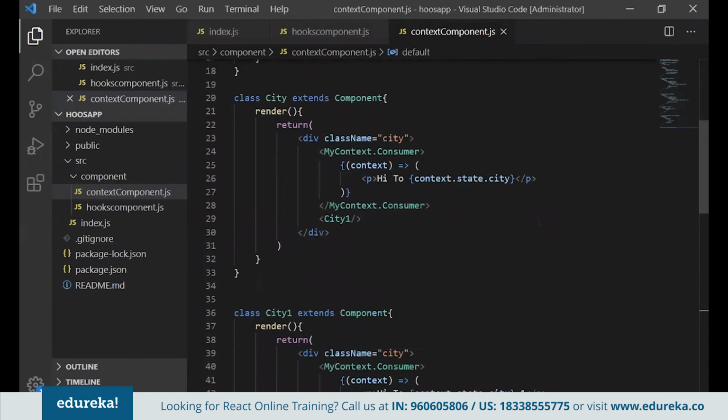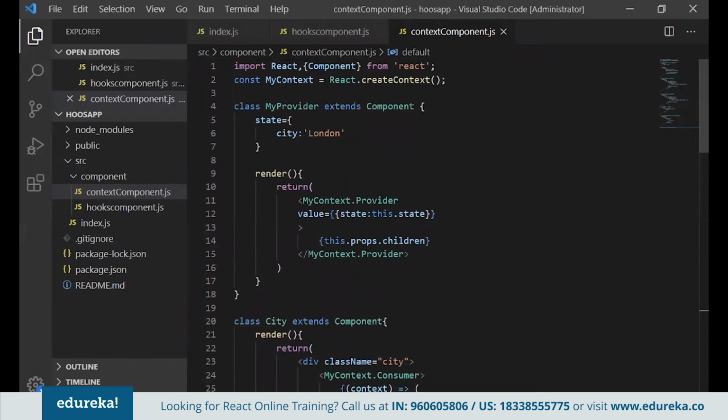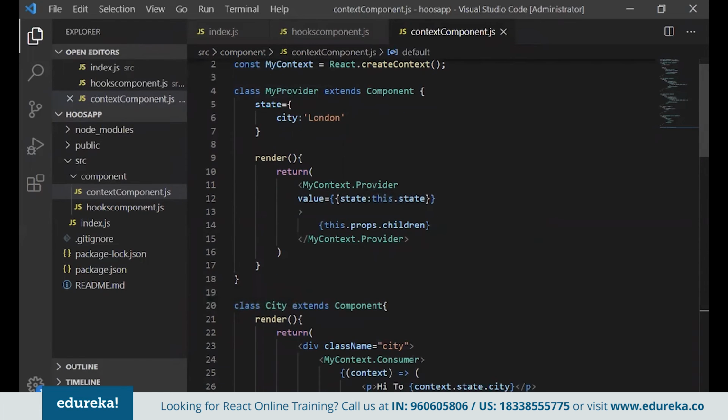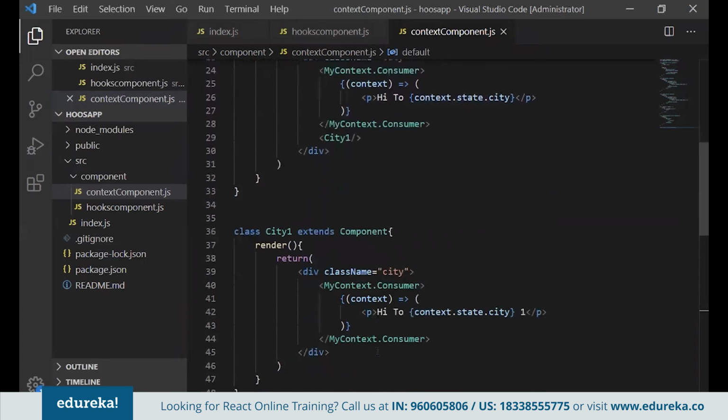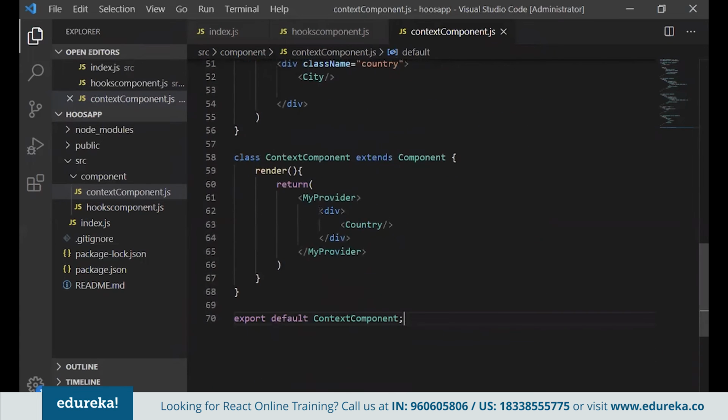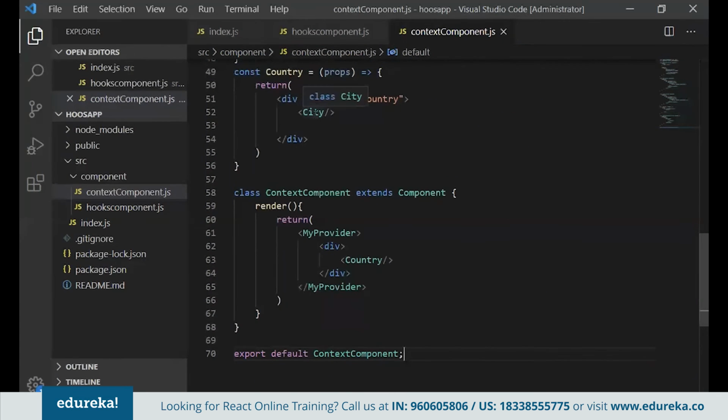I have created here one component called my context with React createContext. You can give any name to that. I have created one provider which is going to provide the state of this component. Now I have one city which is responsible for consuming that: one provider, one consumer. Now let's see how they are nested. I have one country. Now country has that city consumer, and in the provider I put country.